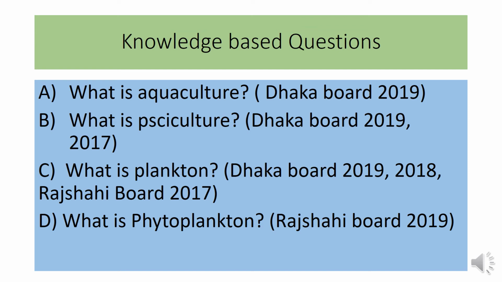You already know the examples of phytoplankton and zooplankton. If the question is, what is phytoplankton, then the answer will be: plant-origin plankton is called phytoplankton and animal-origin plankton is called zooplankton. Mainly plankton is the feed of fish.